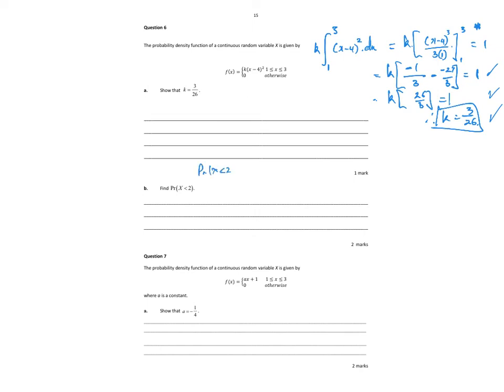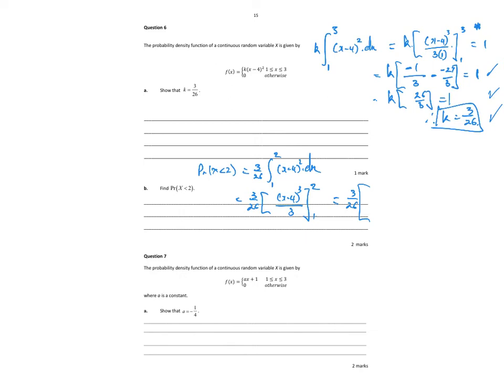So the probability that x is less than 2 is equal to 3 on 26 outside of the integral between 1 and 2 of (x minus 4) squared dx. So again, 3 on 26 outside of, we've got that antiderivative from earlier, over 3 between 2 and 1, which is equal to 3 on 26 outside of everything.